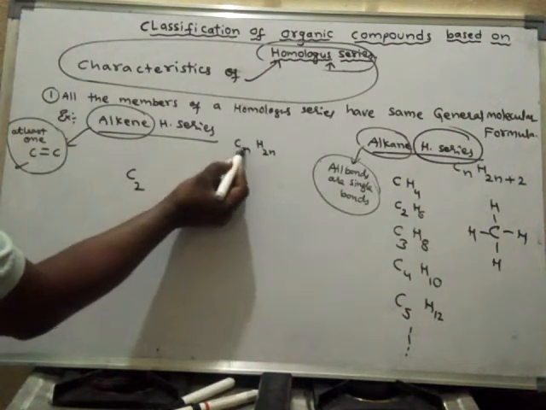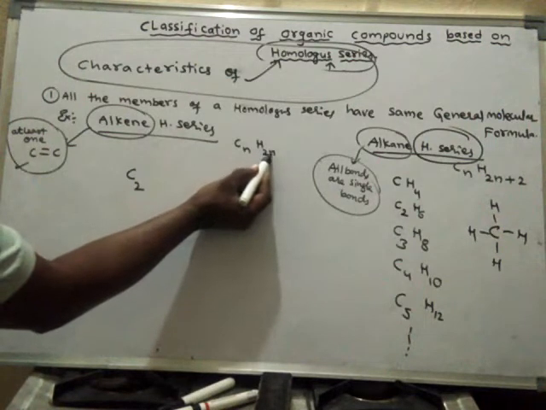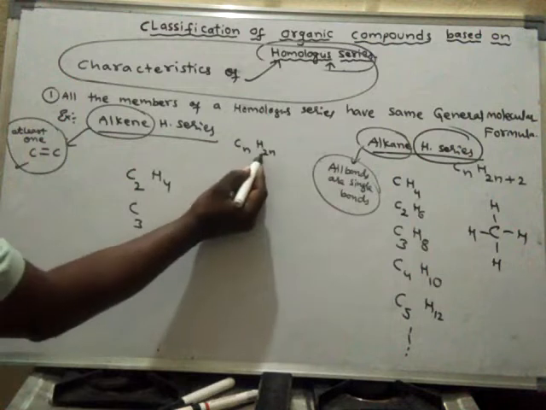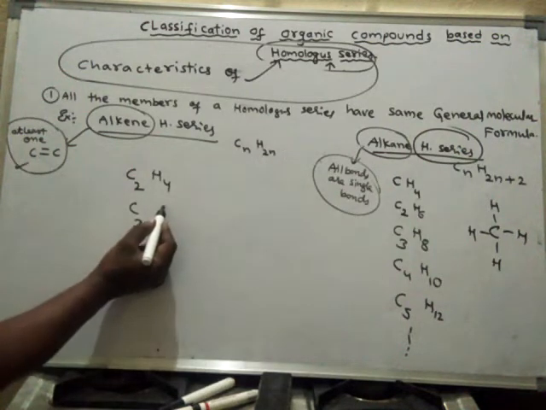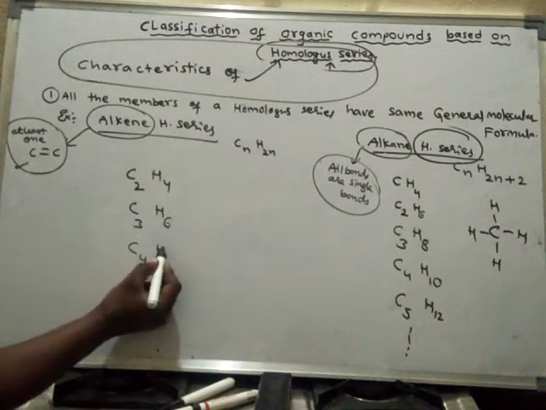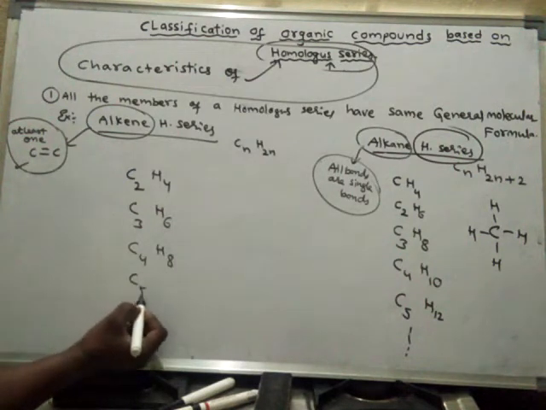If it is C2, then hydrogen will be 2 into 2, 4. If it is C3, then hydrogen will be 6: C3H6, C4H8, C5H10.